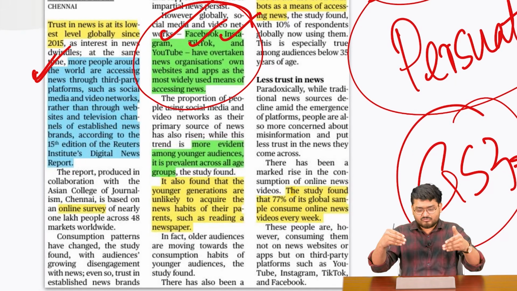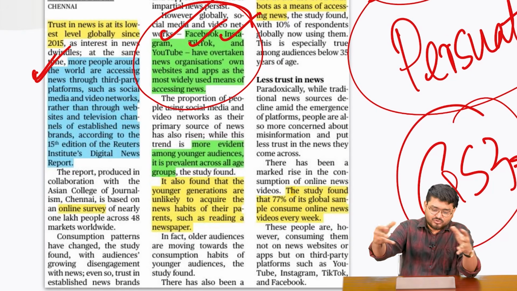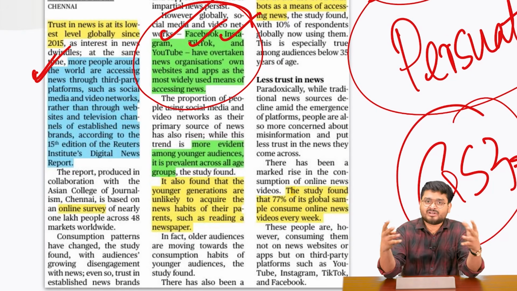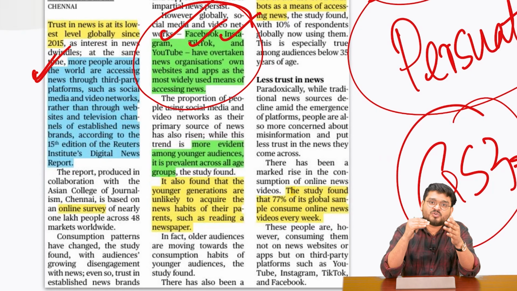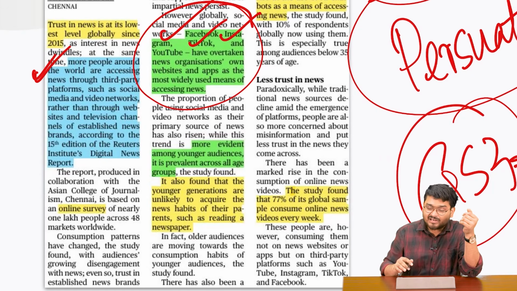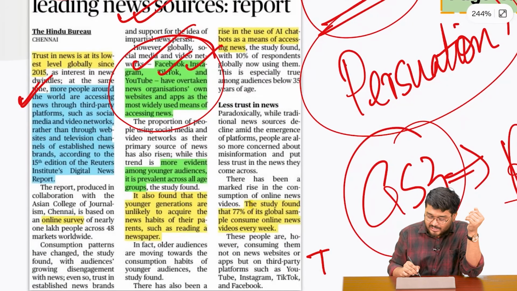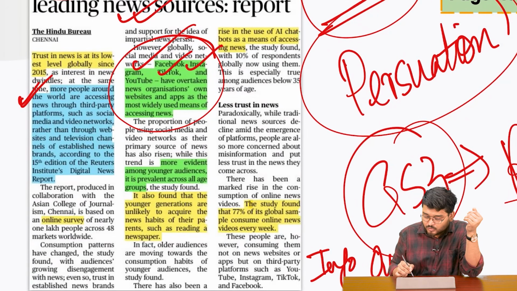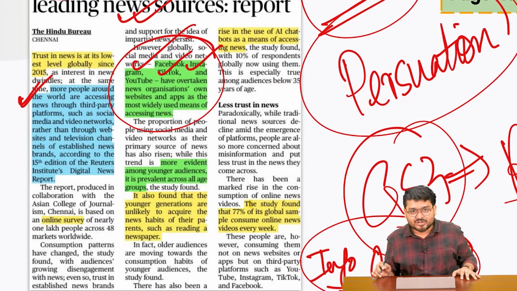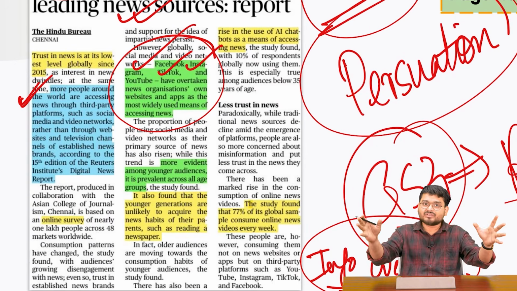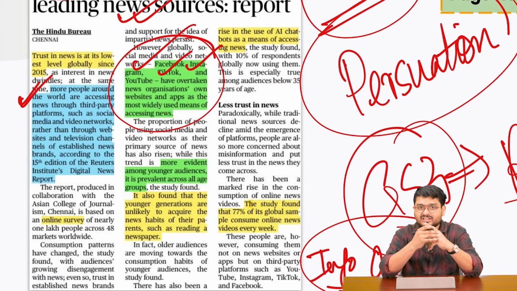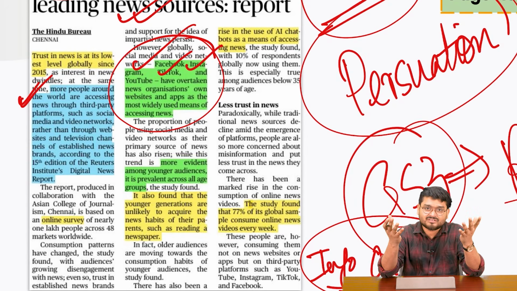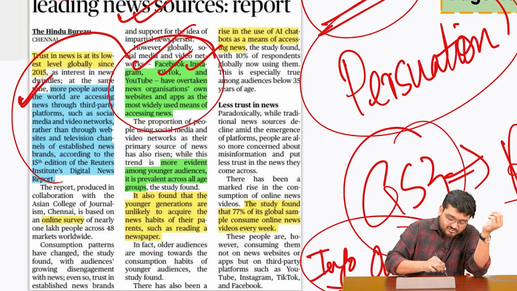Watching reels, videos and some news videos is very easy to understand. But your brain is not working during that time. Your brain is just getting information. And in this, what we are getting is information overload, because our brain is not designed to see 10 news items in 1 minute, which a reel can give you. You will forget things, right? And that is exactly what this report is trying to say.